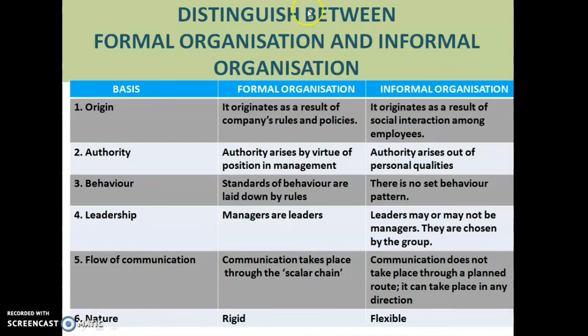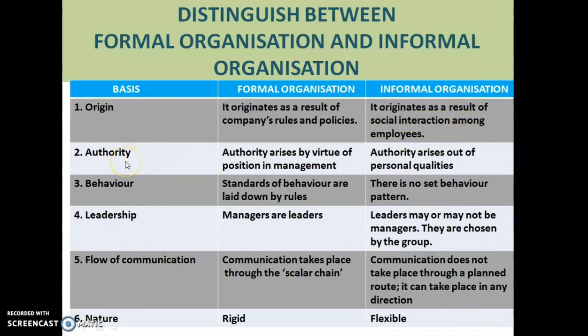Now here is the distinction between formal organization and informal organization. Here is the basis, formal organization and informal organization. Let us go through this. First point of basis is origin. Formal organization originates as a result of the company's rules and policy. But in case of informal organization, it originates as a result of social interaction among the employees.